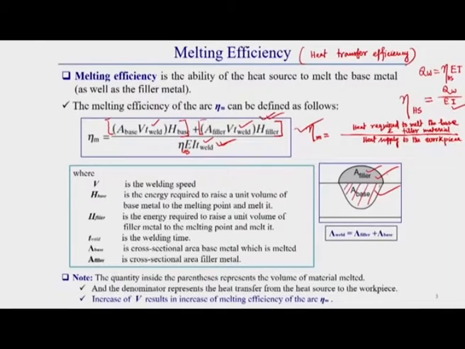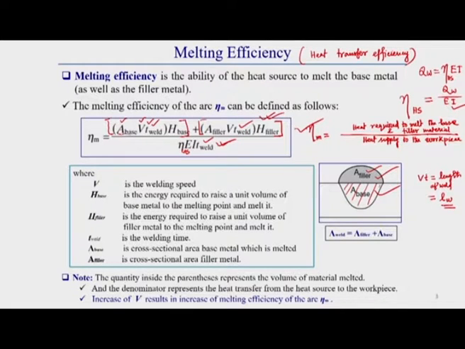So, once we get this area, if we multiply this area with velocity and time, area into velocity and time means length. This velocity and time, V into T, represents the length of weld. So, if we know the cross sectional area of the base material, and V and T represent the length of the weld, then cross sectional area into length of weld represents what? The volume of weld.